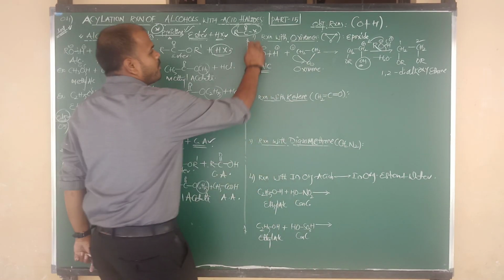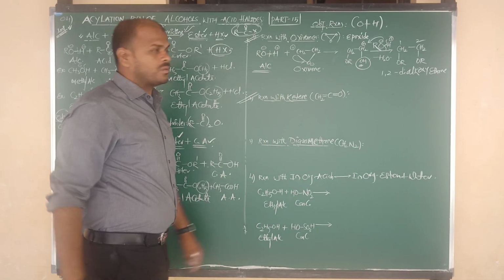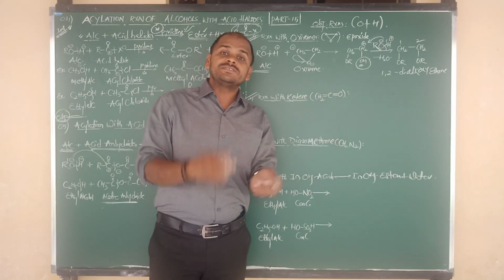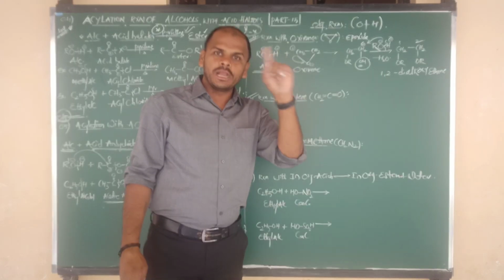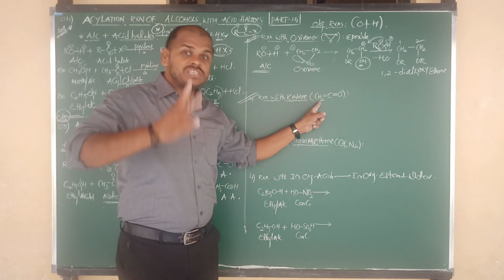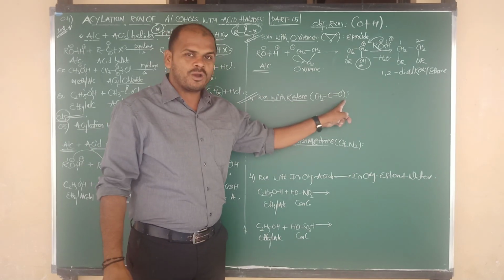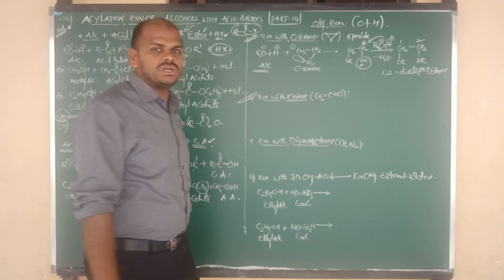Okay beta, very important for the objective. Another important reaction for the objective: how do alcohols react with ketene? I am not saying ketone, beta, ketene. Try to remember the formula, very important. Ketene formula: CH2=C=O. This is the formula of ketene, and they can ask you a question on it in the objective.